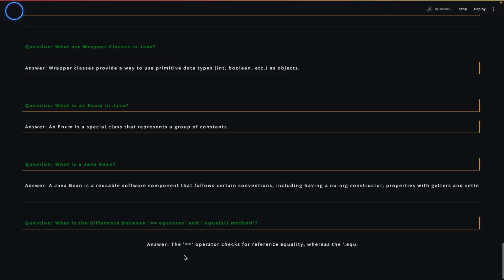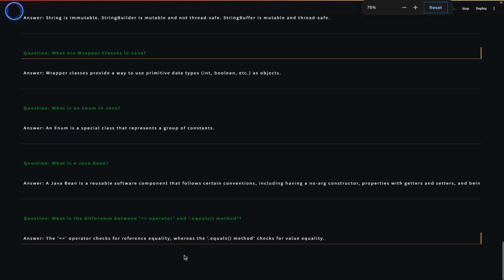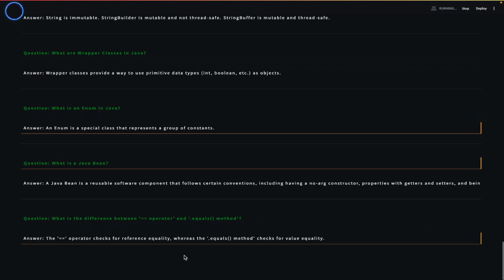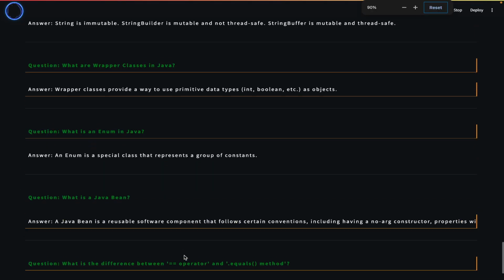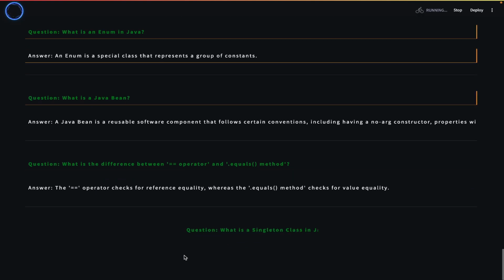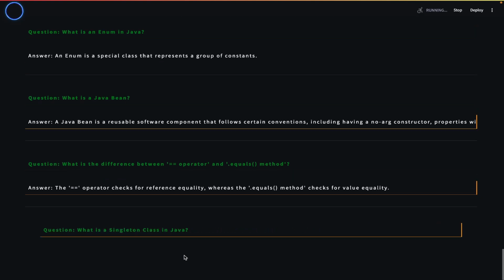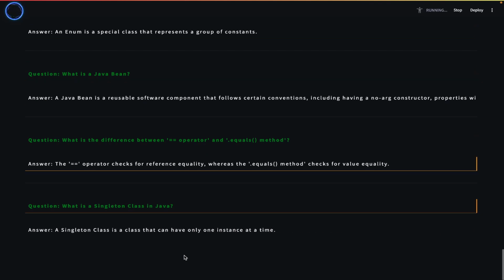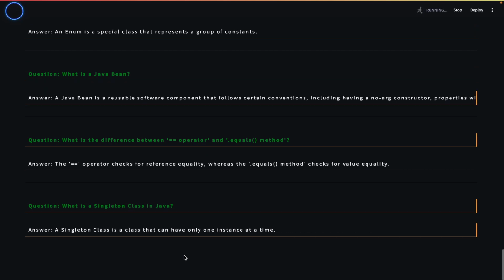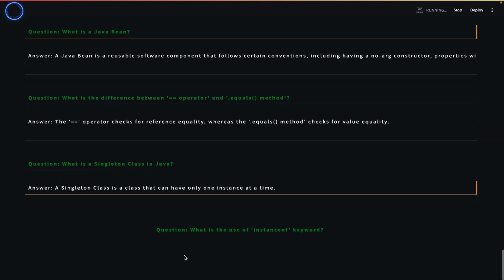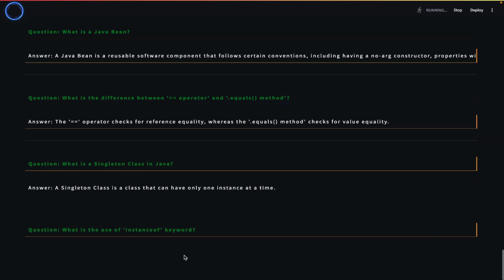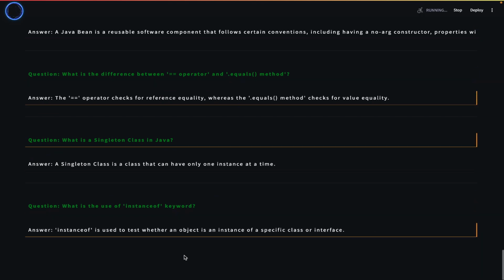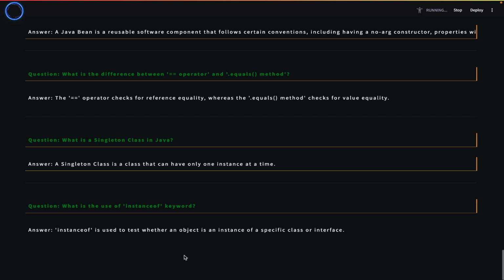The equals equals operator checks for reference equality, whereas the equals method checks for value equality. What is a singleton class in Java? A singleton class is a class that can have only one instance at a time. What is the use of instanceof keyword? Instanceof is used to test whether an object is an instance of a specific class or interface.